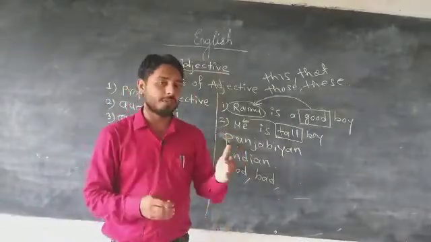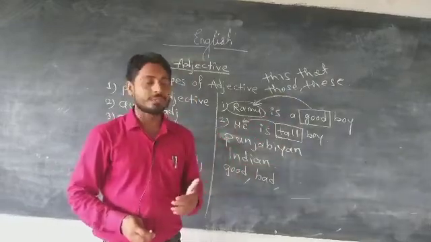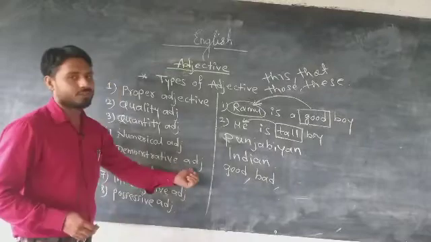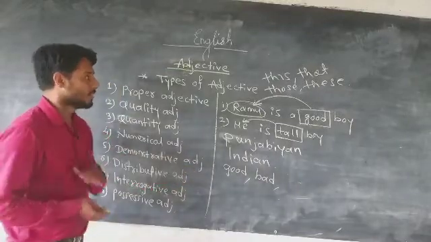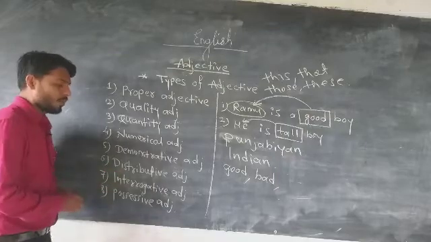Whenever we use these words before a noun and pronoun, we are using a demonstrative adjective.